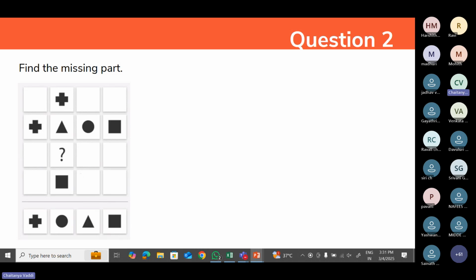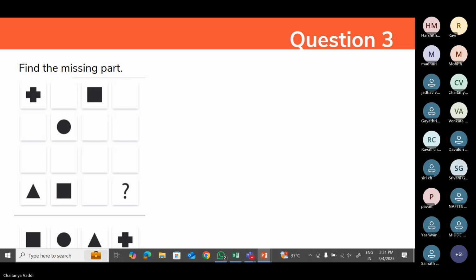So in the second question, you can understand that the symbol which is missing is obviously a circle. While you answer these questions, the difficulty level may increase even in the games. Let's say the first two questions I answered are correct; those two are very basic questions. Now if you observe the third one, can you guess the symbol here? Can you post it in the chat box? In the last row we already have a triangle and a square, so the only symbols possible are either circle or plus, which should come in the question mark place.